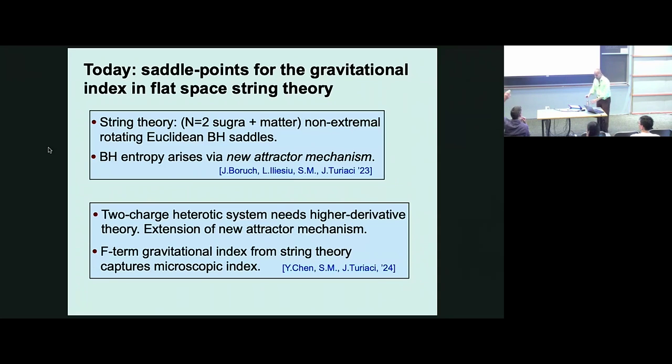Okay? Is the fact that it's independent of beta already an attractor mechanism? It's already surprising. That's part of the attractor mechanism. So even in Einstein-Maxwell, there's... Yes, exactly. So the new attractor mechanism is that the final free energy, the final entropy is the attractor, the extremal entropy, as you would expect.